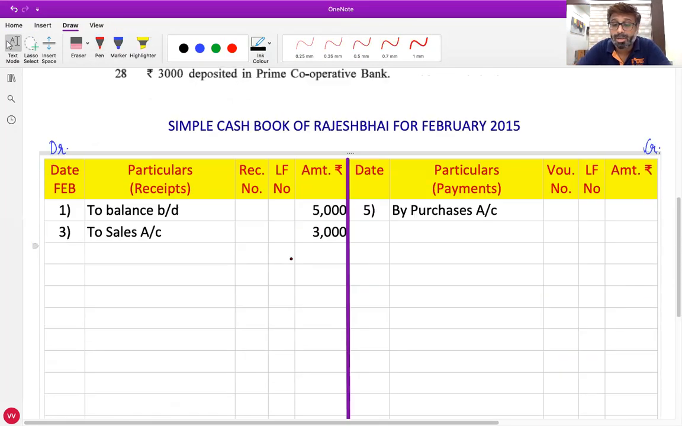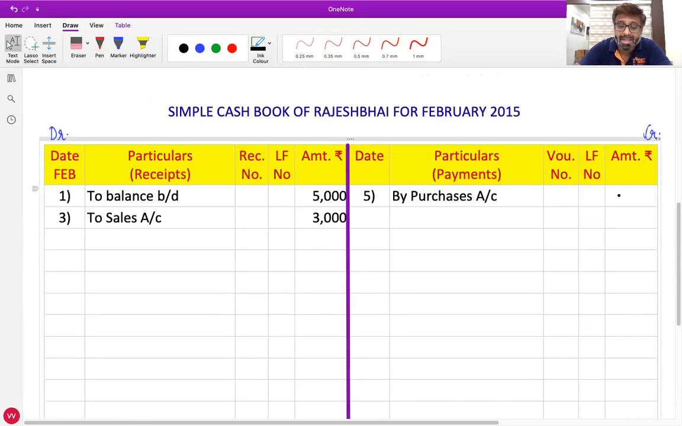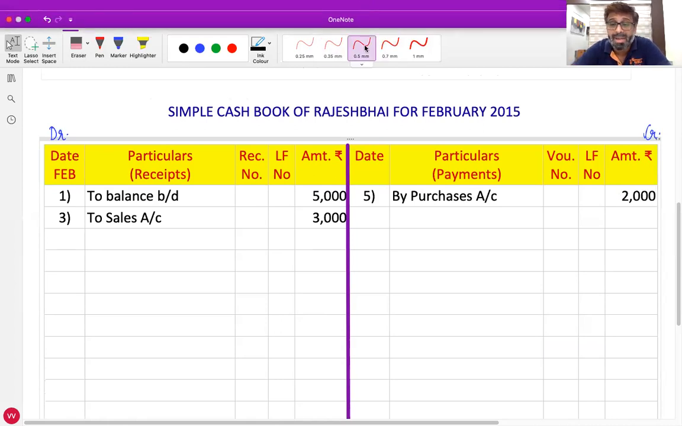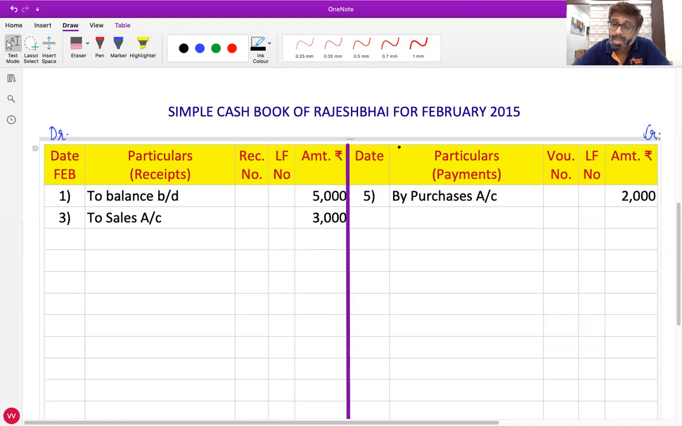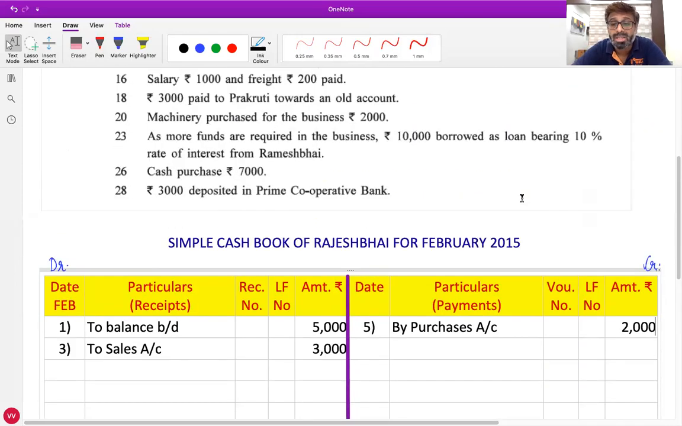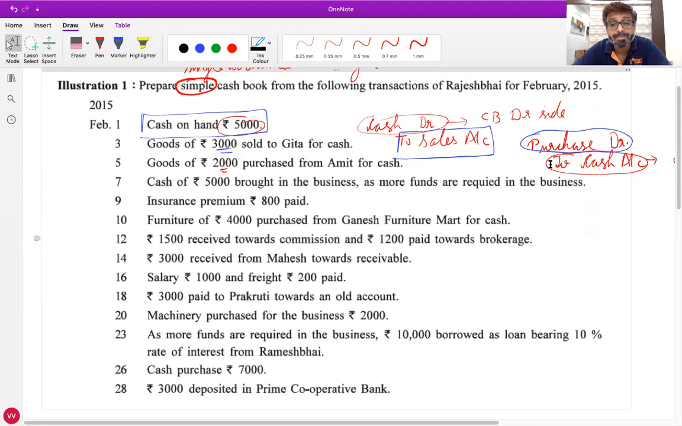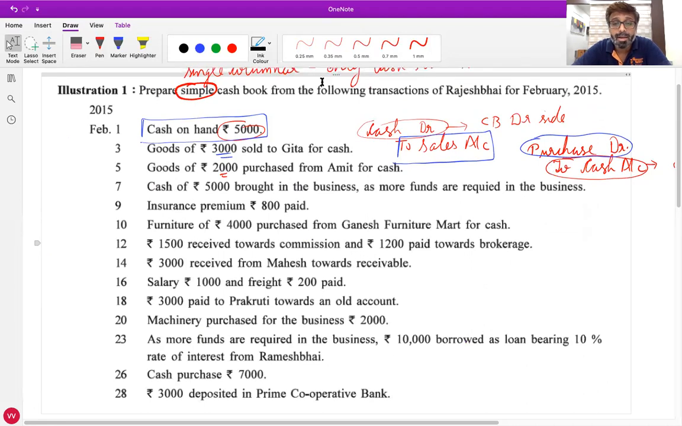Now tell me one thing. If we buy the goods, if we purchase the goods, do we receive the money or do we have to pay the money? Pay the money, so it comes on the payment side. And we are paying money for purchase of goods, so we'll write "by purchases account". Are both the methods clear? Raise your hand, without any hesitation, who wants me to explain it again.